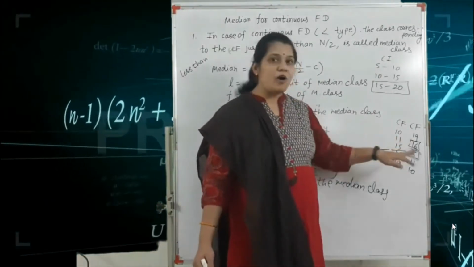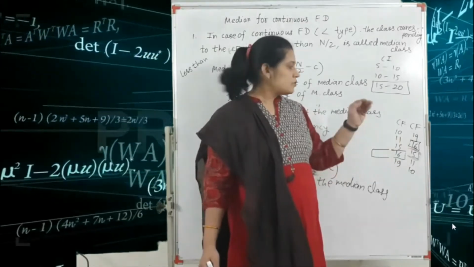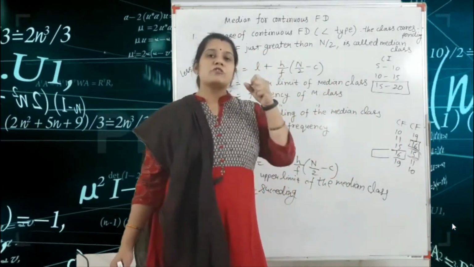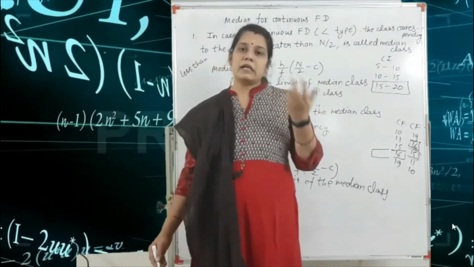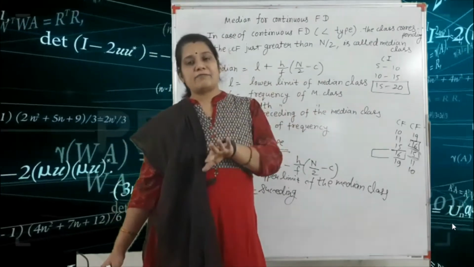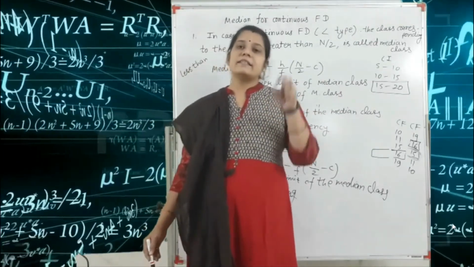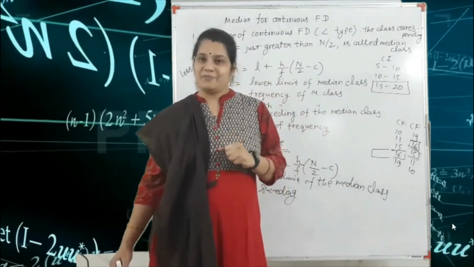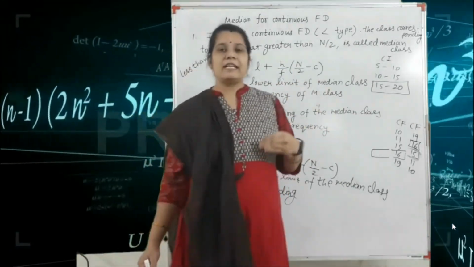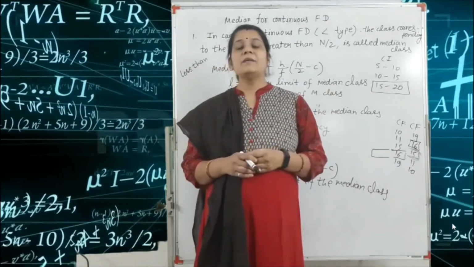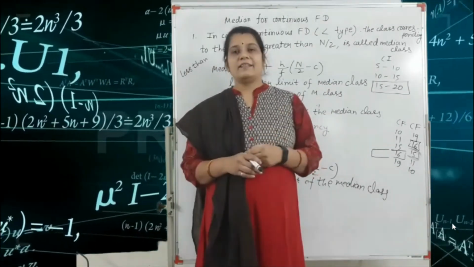So always keep in mind, when finding capital C, find the median class in the CF column, check the previous and after values, and consider the minimum of the two. This is the formula for the less than and greater than frequency types of distribution for finding the median.